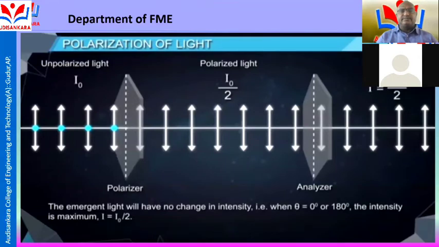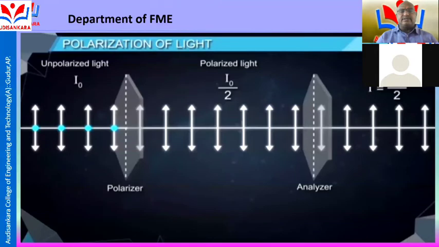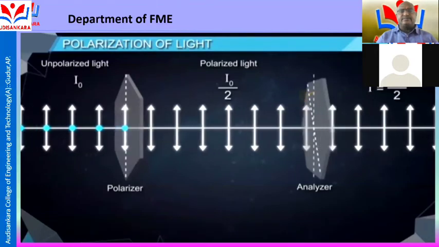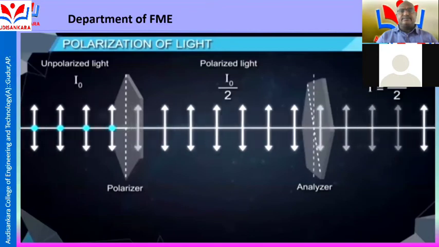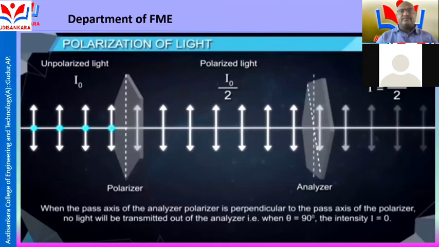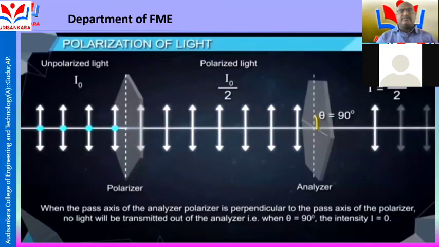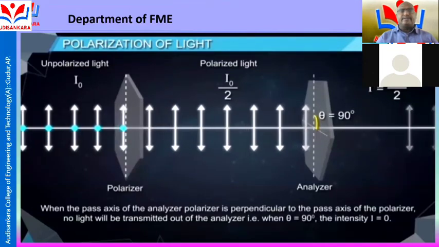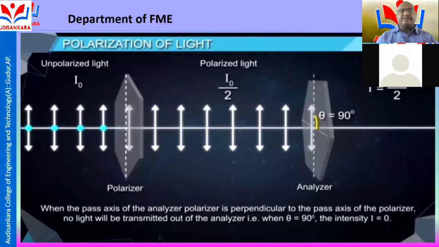Here I naught is the maximum intensity. If the analyzer is rotated by an angle theta, then the intensity of emergent light decreases. When the pass axis of the analyzer is perpendicular to the pass axis of the polarizer, no light will be transmitted out of the analyzer, that is theta is equal to 90 degrees and intensity I is equal to 0.